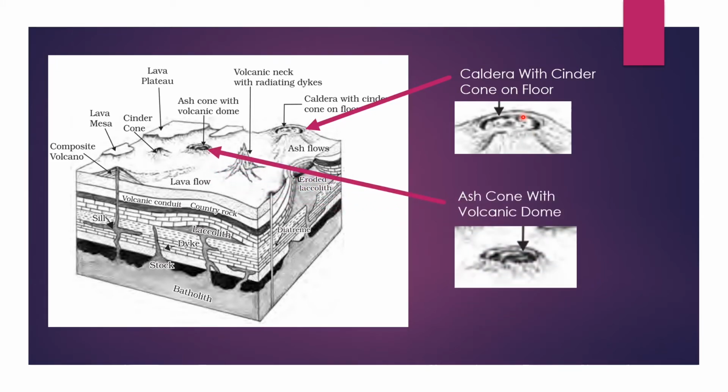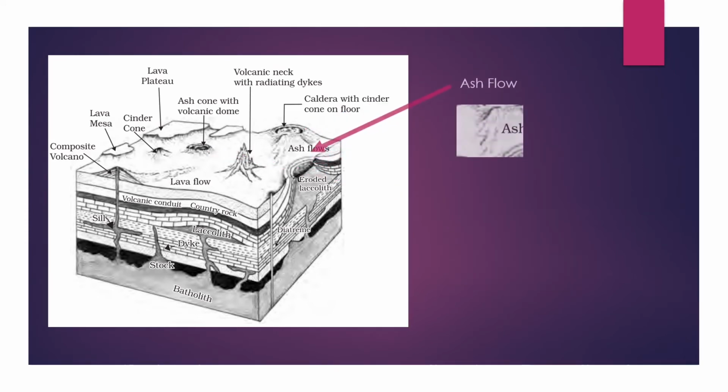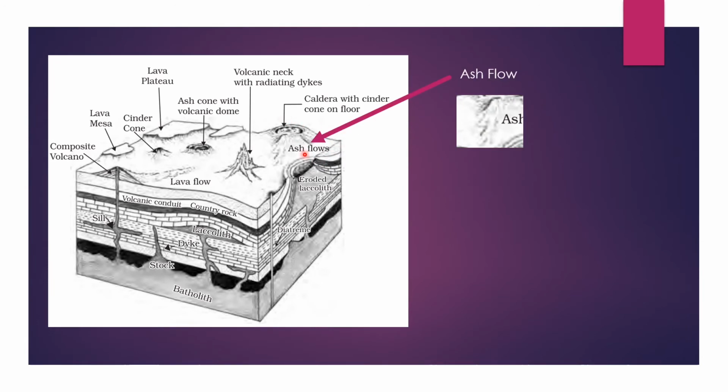The next one is ash cone with volcanic dome. Nothing but cones made of ash, and the volcanic dome can be seen inside. The next one is ash flow. As I have told you, the caldera volcano is the most explosive. After it explodes, the ash flow and the ash will be seen for several days. So, this is ash flow.